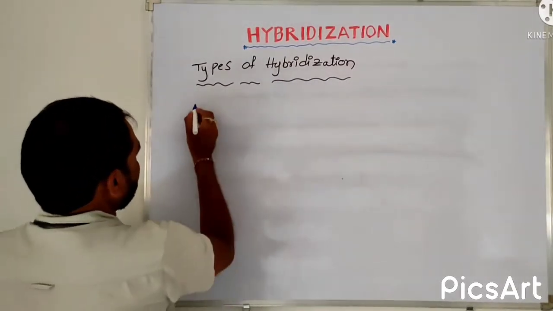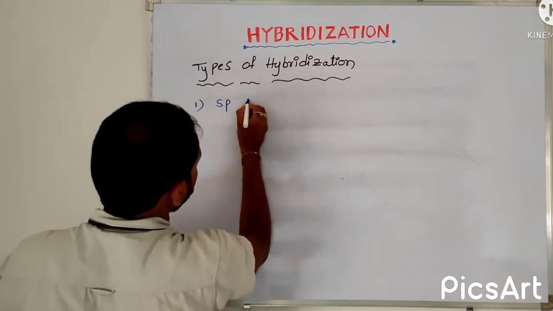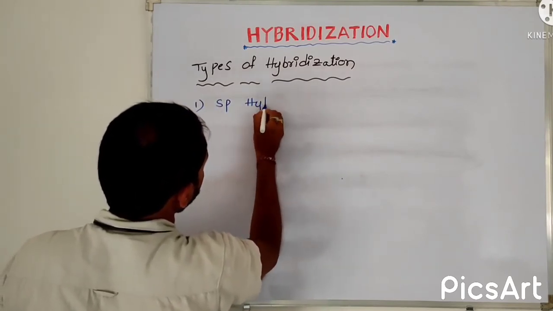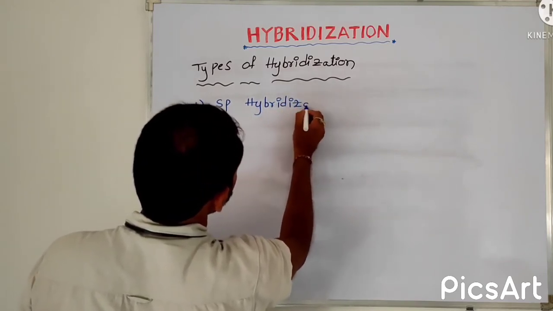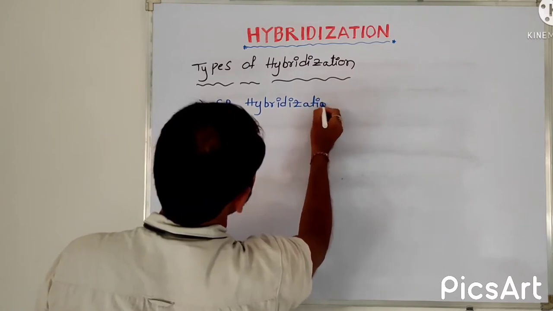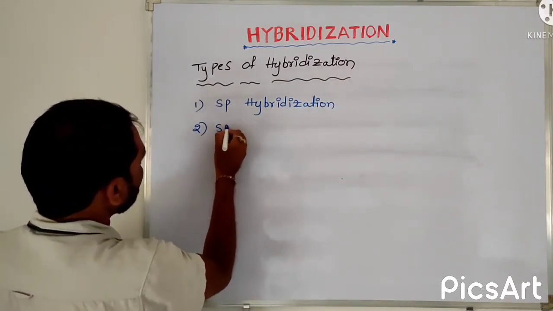So first one is sp hybridization. Second one, sp2 hybridization.